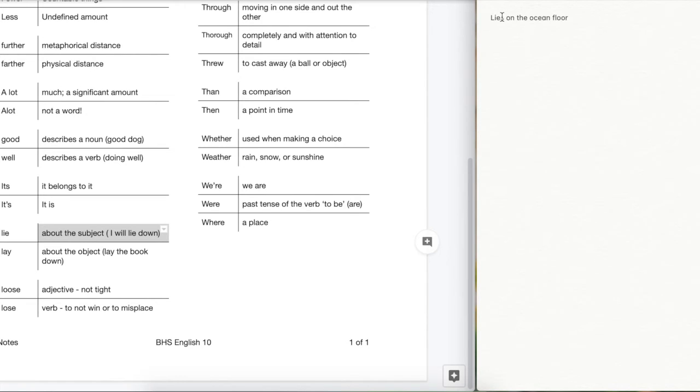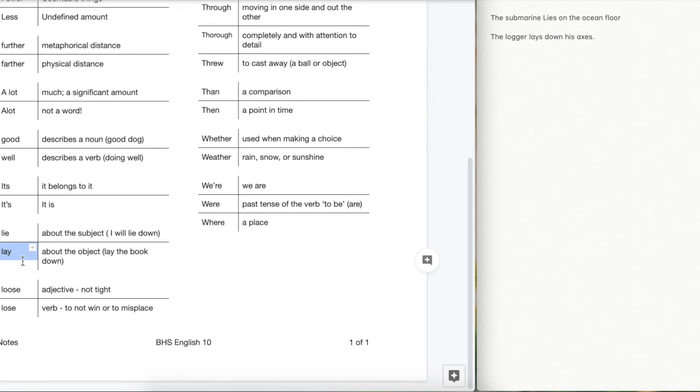Whereas the logger lays down his axe, okay? The thing that is being laid down is the axe, so then we're using lays. Whereas the submarine is the thing doing the lying. How about a submarine lies on the ocean floor? Okay, so lies is about the subject, whereas lays is putting something down. Okay, it's about the object.